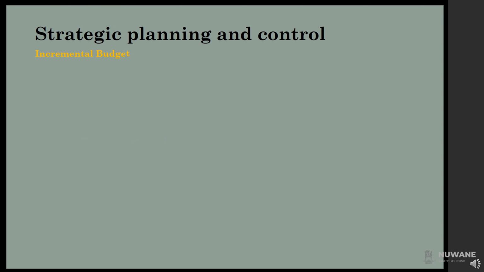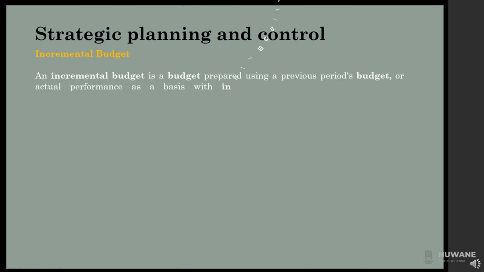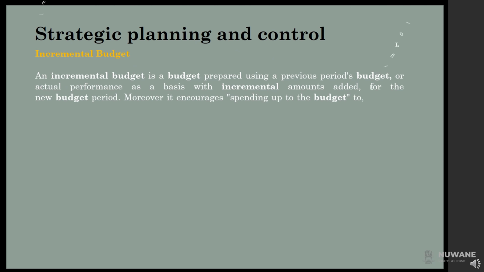Incremental budget. An incremental budget is a budget prepared using a previous period's budget or actual performance as a basis, with incremental amounts added for the new budget period. Moreover, it encourages spending up to the budget to ensure a reasonable allocation in the next period.